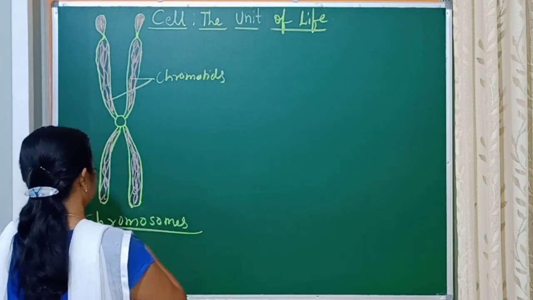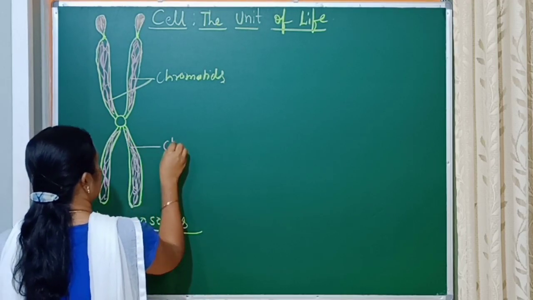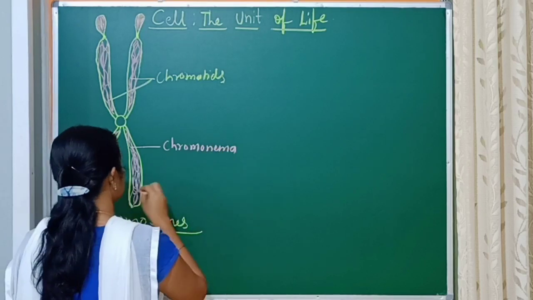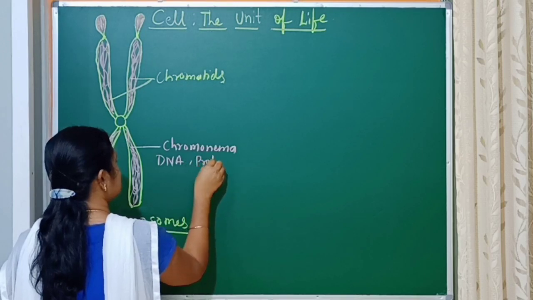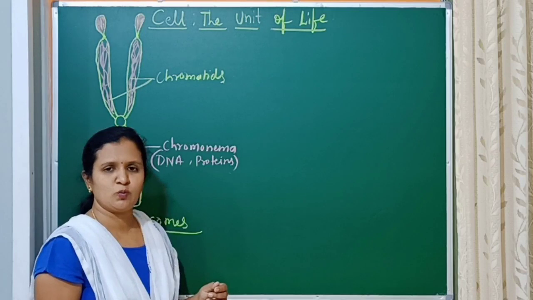In each chromatid a thread-like structure is present, called the chromonema. The chromonema is actually made up of nothing but DNA and proteins, histone proteins. That is the thread-like structure, the chromonema.